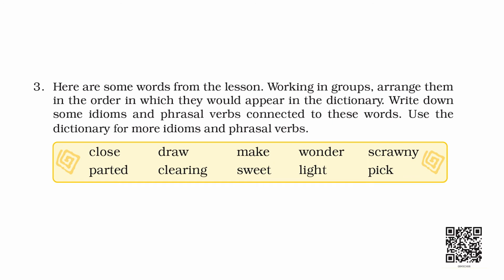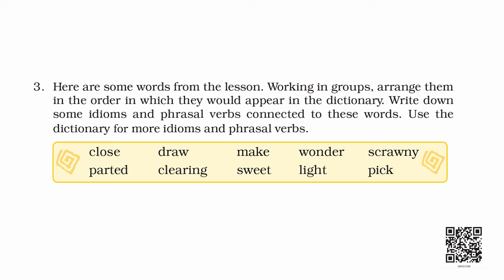Question number 3. Look at the words that are given there. You have to arrange these words in an order in which they would appear in the dictionary. We all know that words appear in the dictionary in the alphabetical order, right? So, you have to write these words down in the alphabetical order. So, we have words with C first and then D and so on.